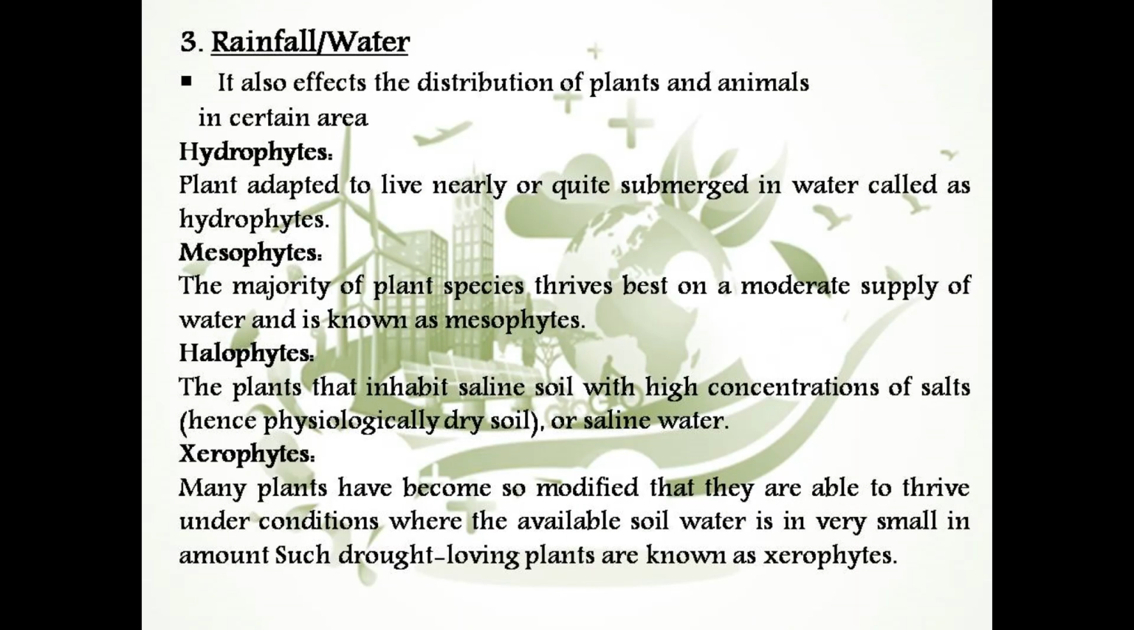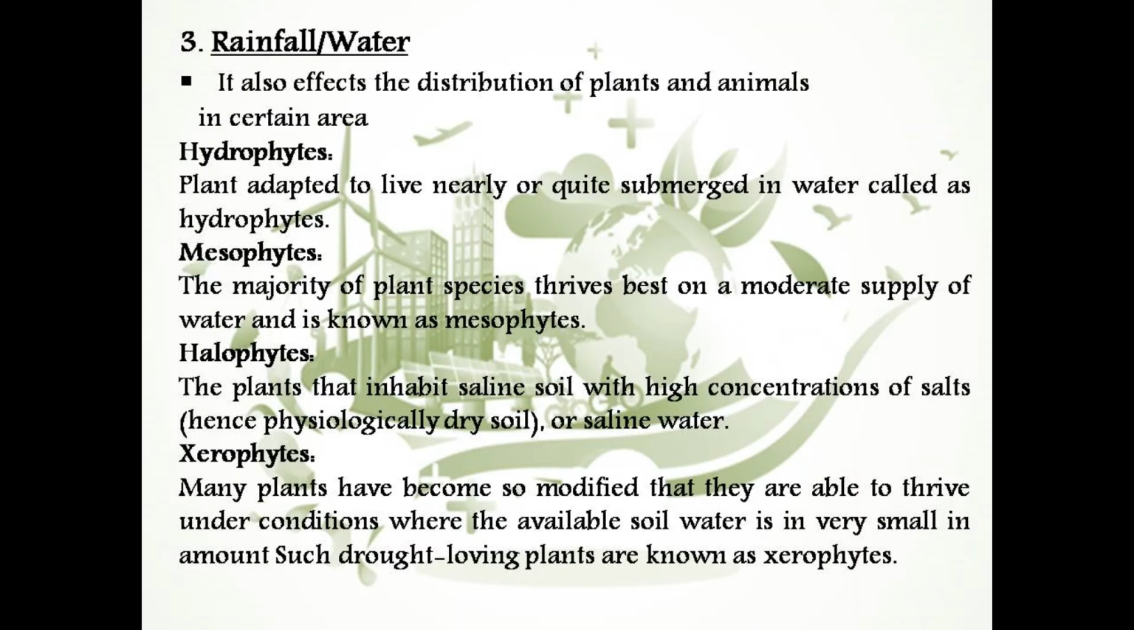Next abiotic factor is the rainfall or water, because the amount of water present in any certain ecosystem greatly affects the distribution of plants and animals over there. On the basis of the amount of water present in any ecosystem, plants can be divided into four different types. Number one is hydrophytes. Hydrophytes are those plants which live in a very high amount of water, for example, in freshwater, aquatic, marine water, etc.